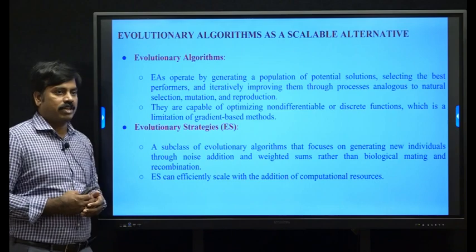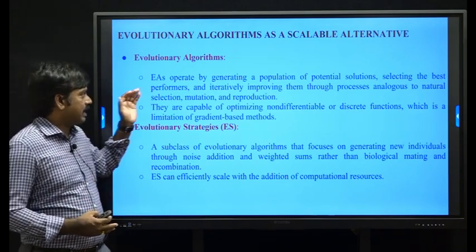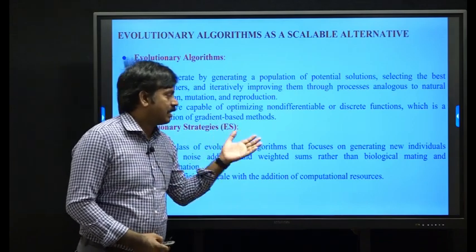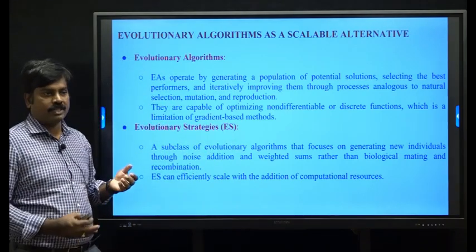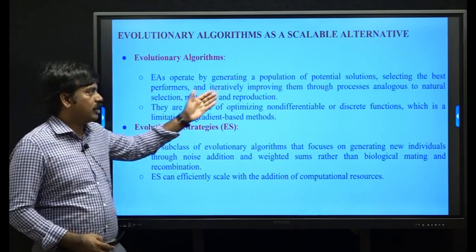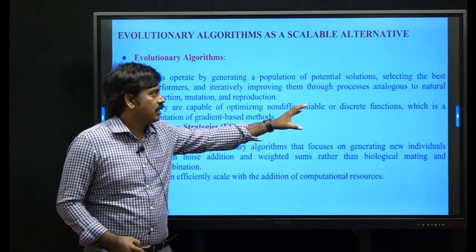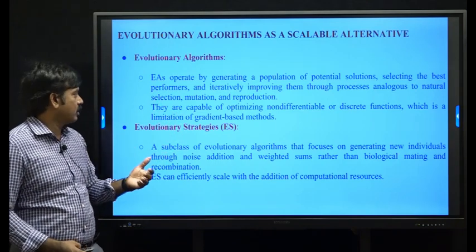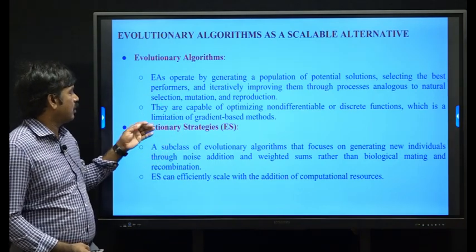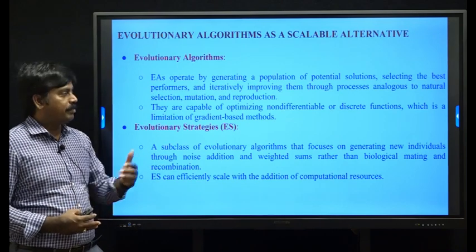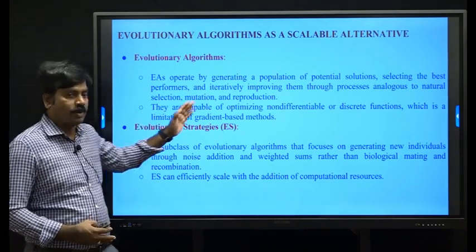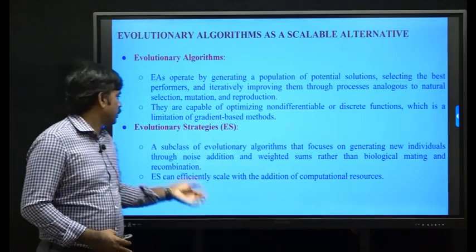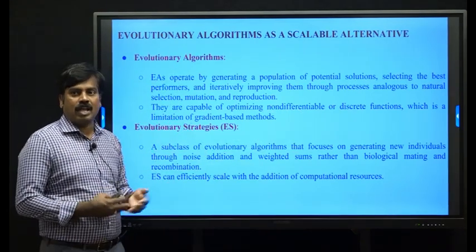They work by generating a population of potential solutions, selecting the best performers using the fitness score, and iteratively improving them through processes analogous to natural selection, mutation, recombination or reproduction. They are capable of optimizing non-differentiable or discrete functions, which is a limitation of gradient based approaches.